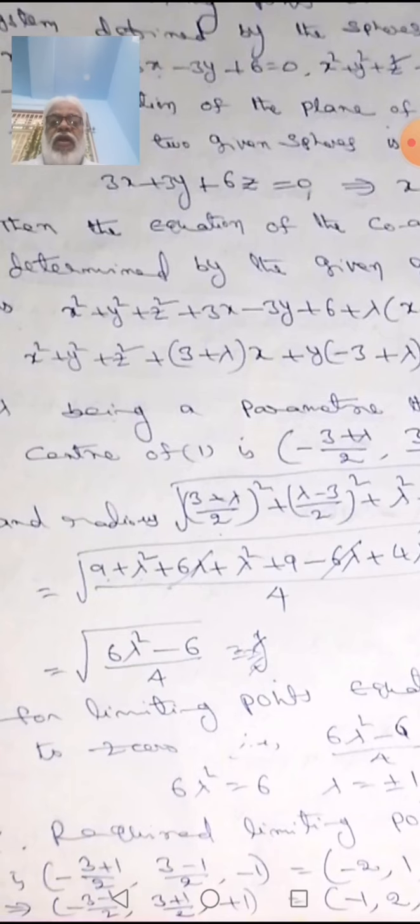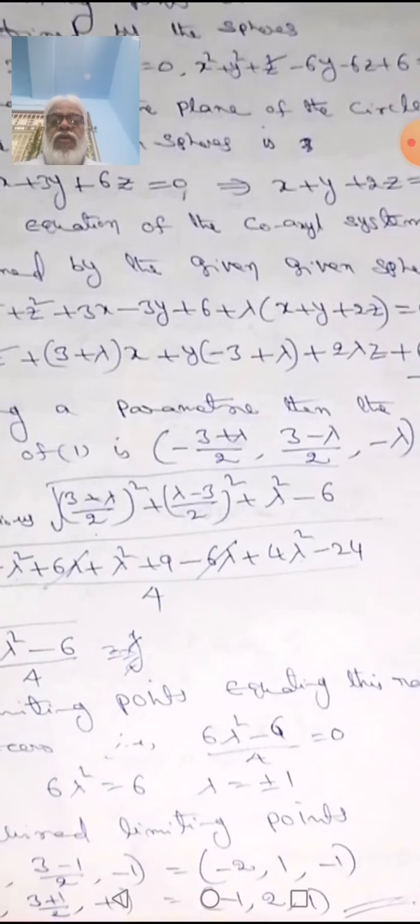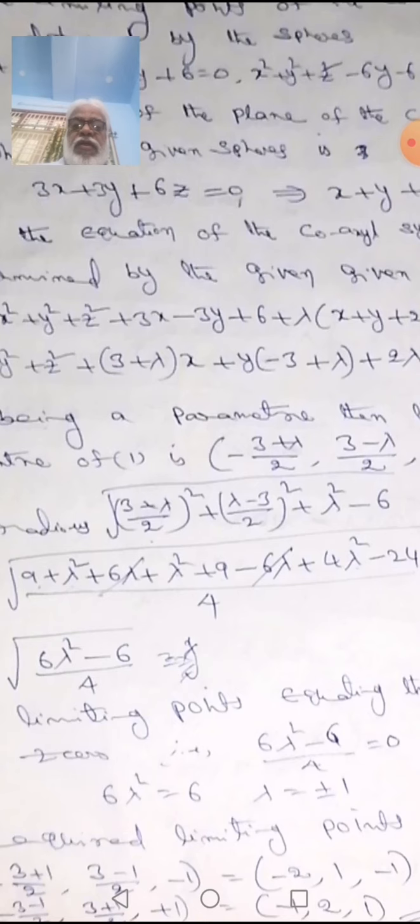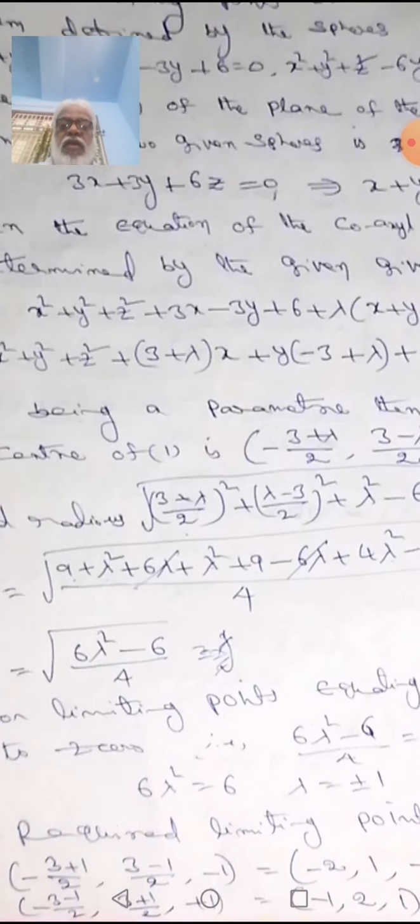If you simplify it, under root of 6 lambda square, that is 4 lambda square plus lambda square plus lambda square. The minus 6 lambda plus 6 lambda cancels, and we get under root of (6 lambda square minus 6) by 4.